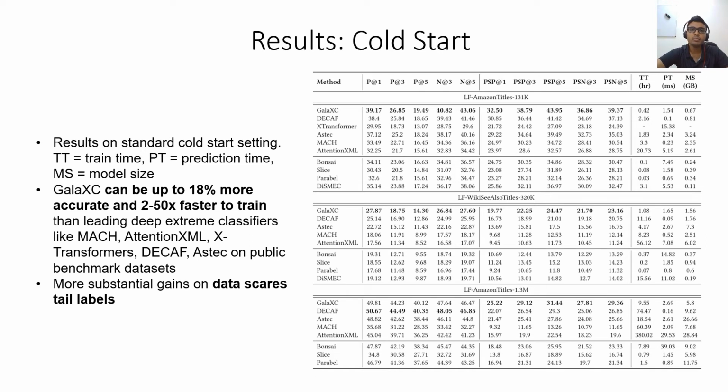Predicting these tail labels holds the key to good recommendations that are not currently being made by other algorithms and that might pleasantly surprise the users. GalaXC's gains are disproportionately more in propensity scored metrics, which reward predicting tail labels comparatively more, indicating that GalaXC can perform relatively better on tail labels. Specifically, compared to DECAF, GalaXC can be up to 3% better in PSP at 5 metric.